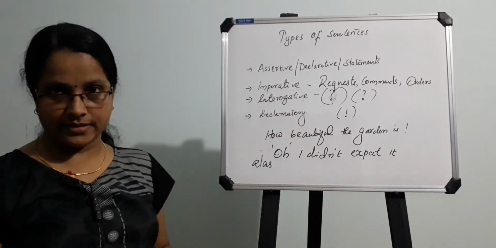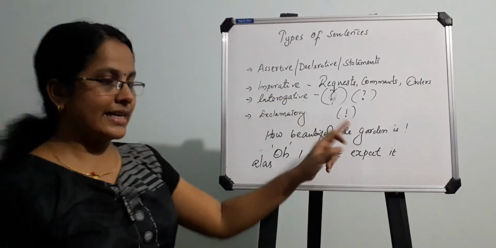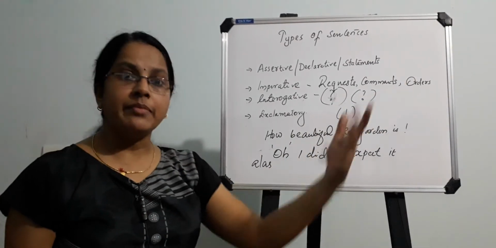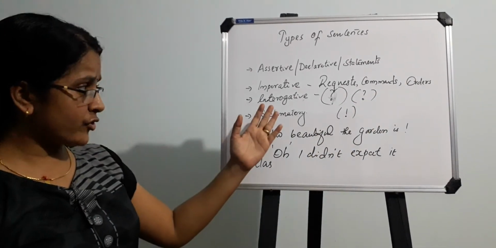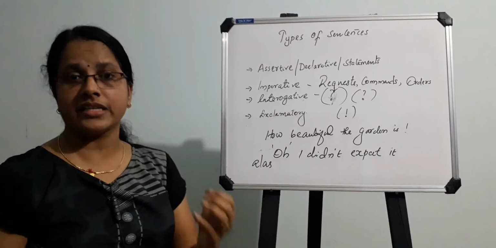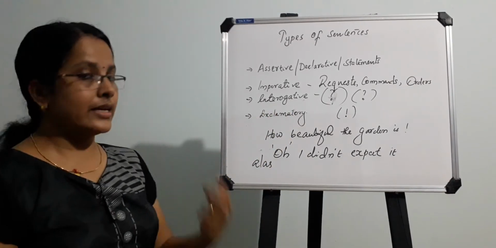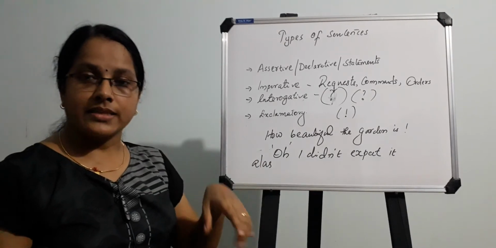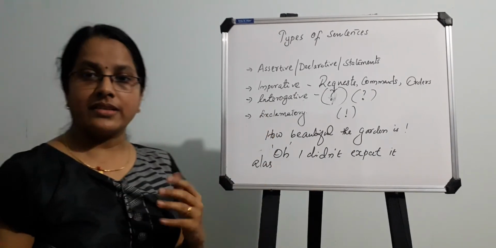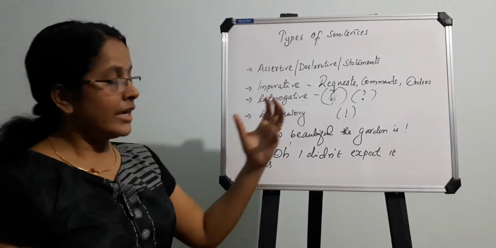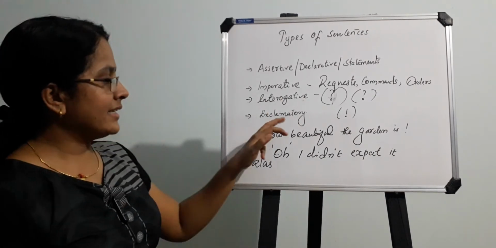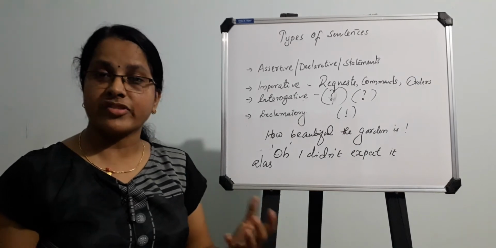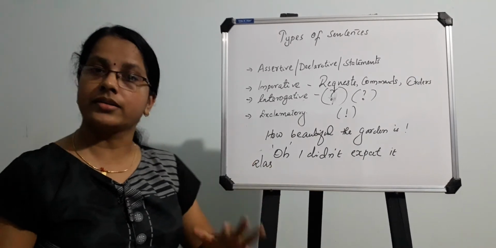If you are very clear about these three sentences, it is very easy to identify them. Imperative sentence, it will be a request, a command, or an order. Interrogative sentence, as the name indicates, will carry a question mark. There are two types of interrogative sentences: one is a WH question and the next one is a yes or no question. So it will be easy to identify. And the next one is the exclamatory sentence, which will contain an exclamatory mark or an exclamatory word.